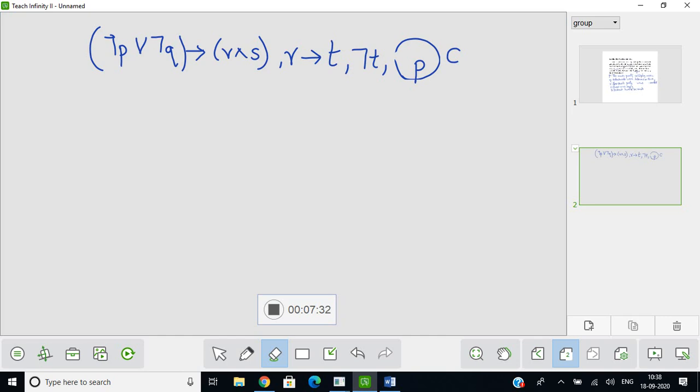So let us start. You will have steps or step number. After you have your step number, you will have statement.